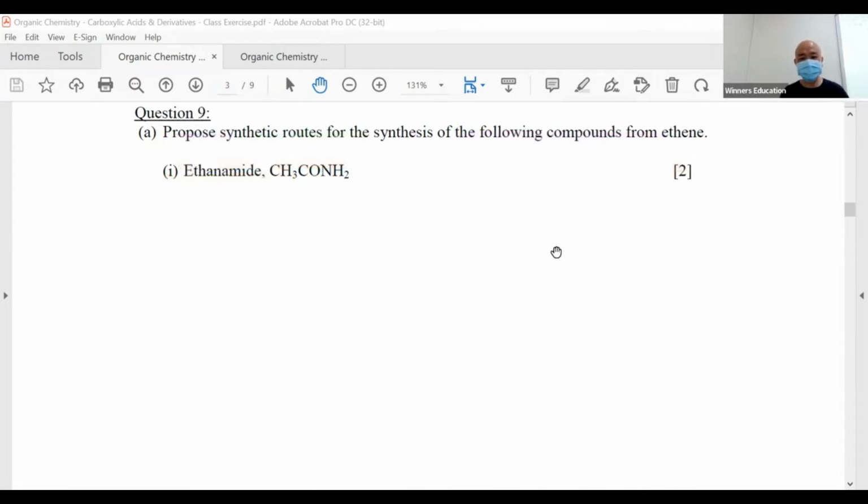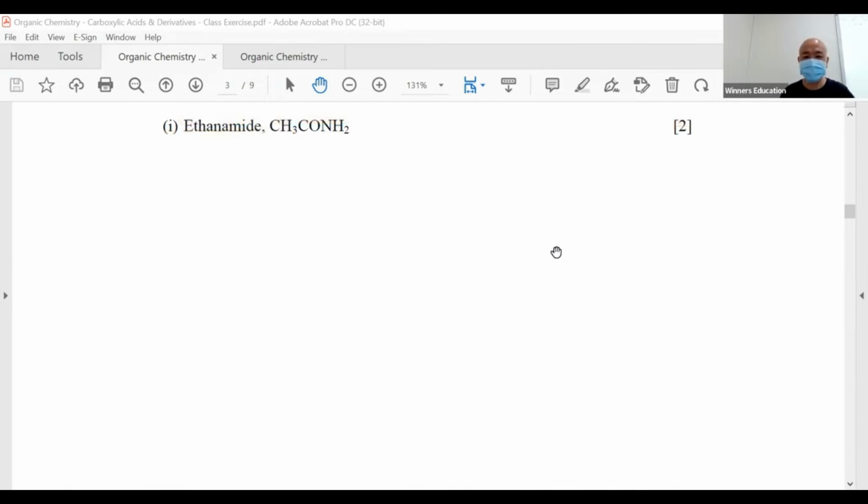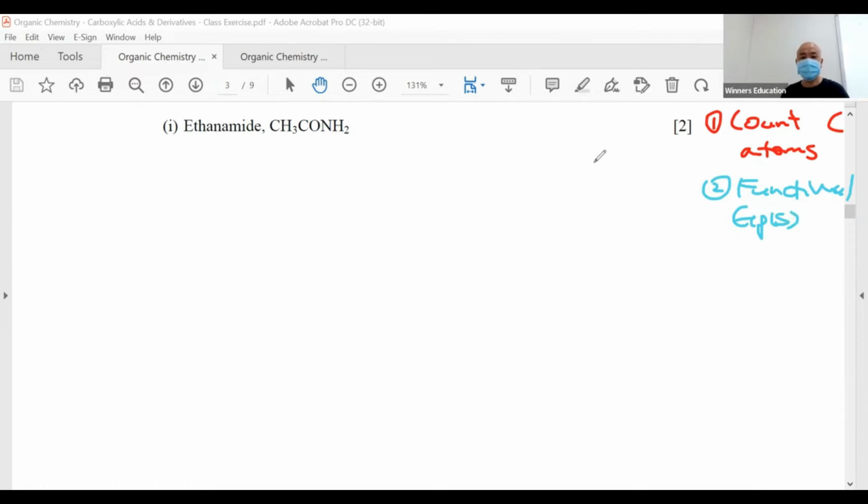So, propose a synthetic route from ethene. This is fun, easy. So let's talk about what we need to do. Step 1, count carbon atoms. Step 2, look at the functional group changes.